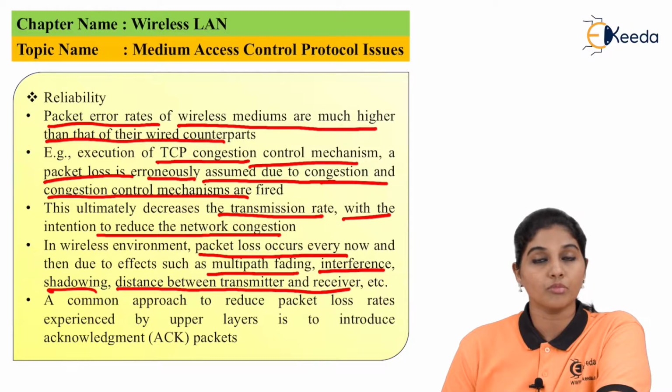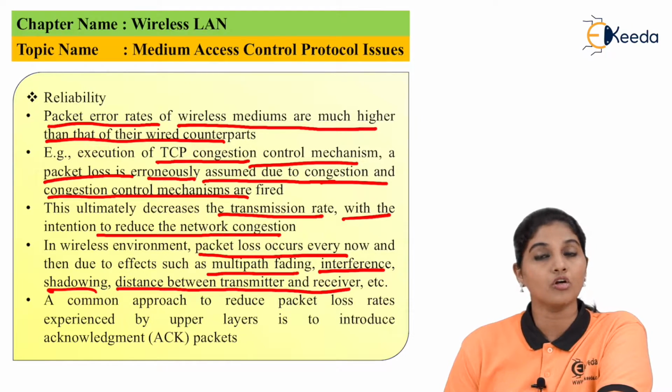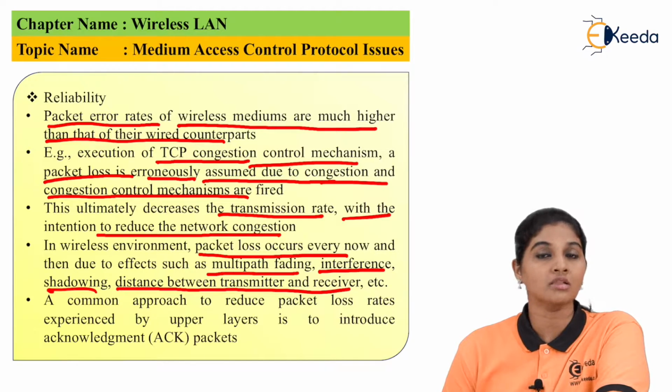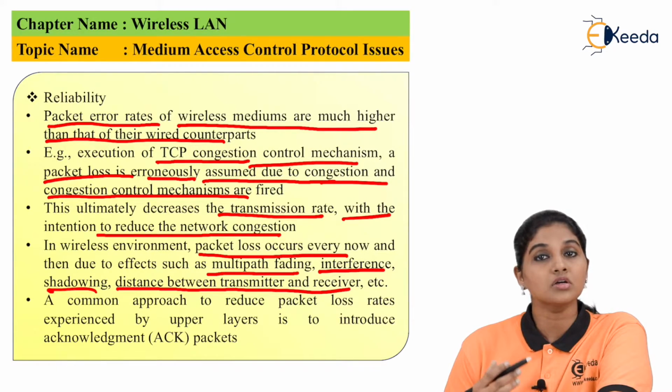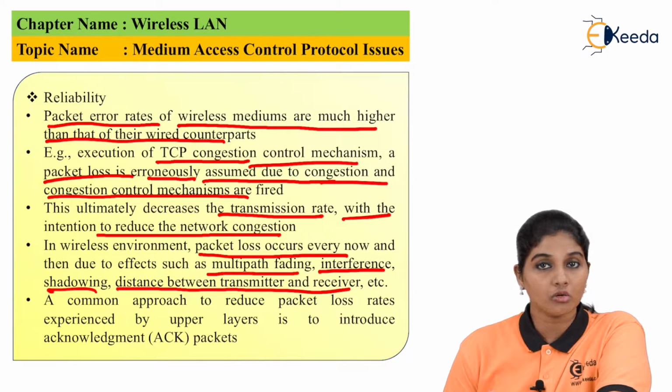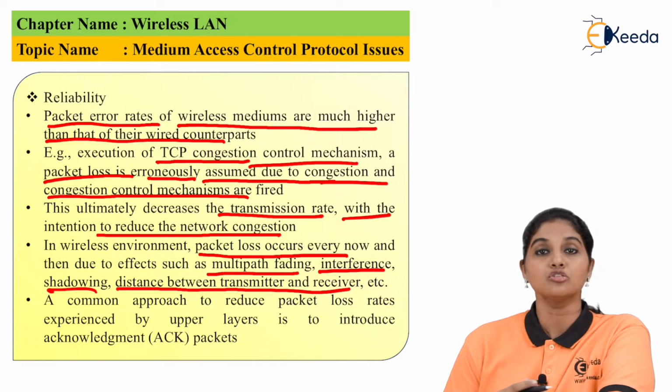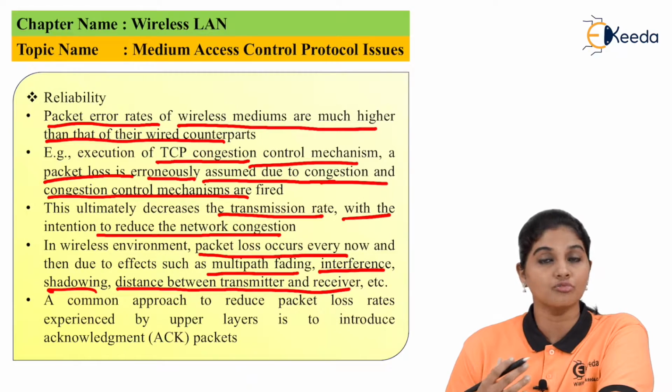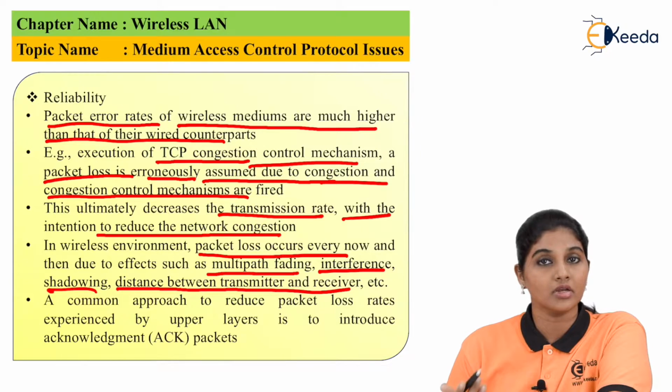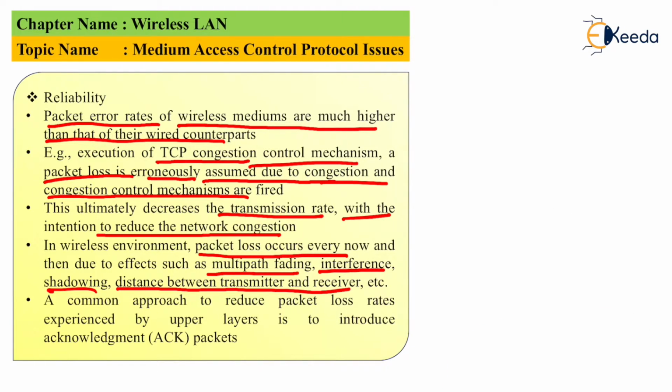Also, there is interference because of various environmental noise. If we are working on the 2.4 gigahertz frequency band, which is an unlicensed frequency band, then along with the communication technique, electronic equipment, for example cordless phones and microwave ovens, also operate on the same frequency range. The magnetron tube used in the microwave radiates at the same frequency range. Therefore, it is possible that the signal radiated from the microwave may get mixed with the transmitted signal and cause packet loss or data loss in the transmission. So interference from the surroundings also creates errors in wireless transmission.